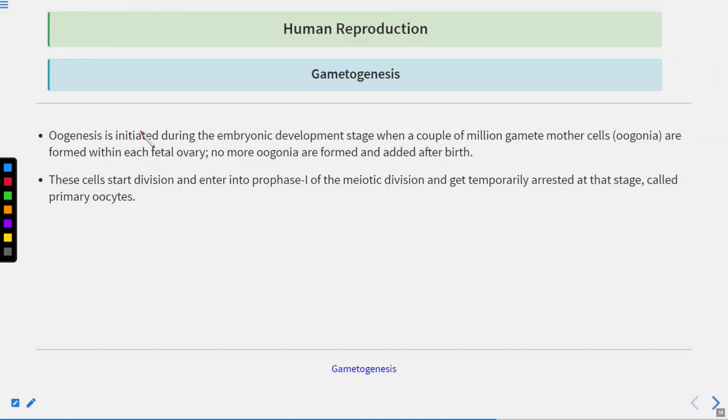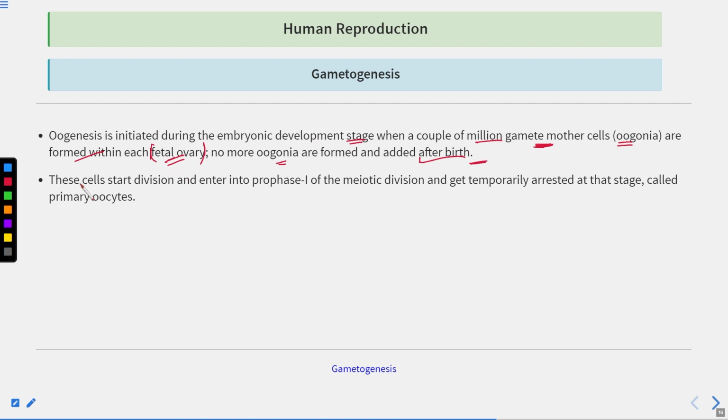Oogenesis is initiated during the embryonic developmental stage, when a couple of million gamete mother cells known as oogonia are formed within each fetal ovary, and no more oogonia are formed and added after birth. So all the oogonia are formed before birth, in the fetus only.